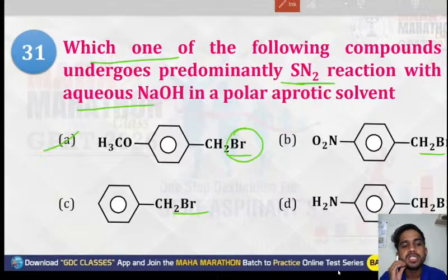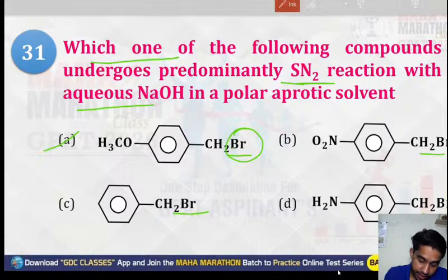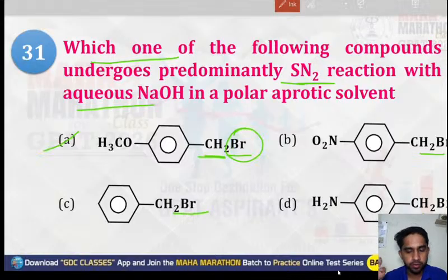The bromine will be removed when this CH2 has less electron density. So this is the simple concept for this reaction.